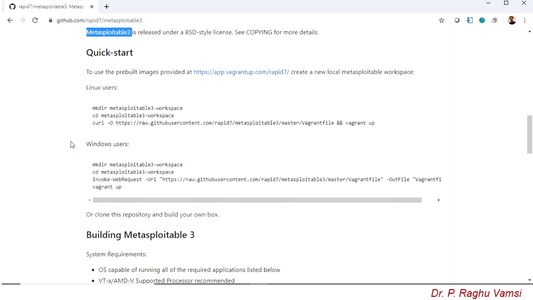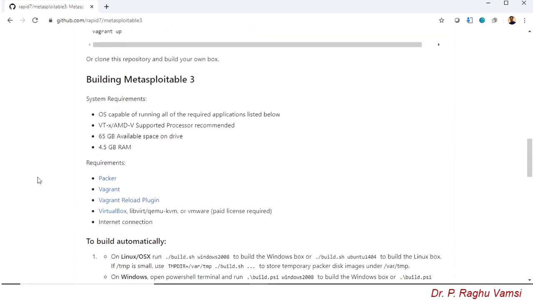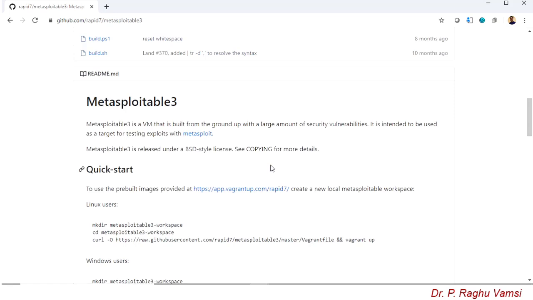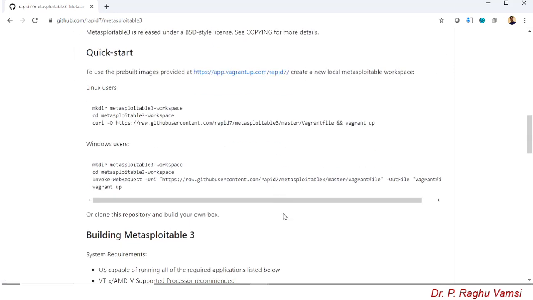So this is the quick start, on how to create the Metasploitable 3 workspace and how to download it. The instructions were given. If you are a Linux user, these are the instructions you are supposed to follow. If you are a Windows user, you are supposed to follow these instructions. After following them, your Metasploitable 3 image will be ready. I forgot to tell one thing here.